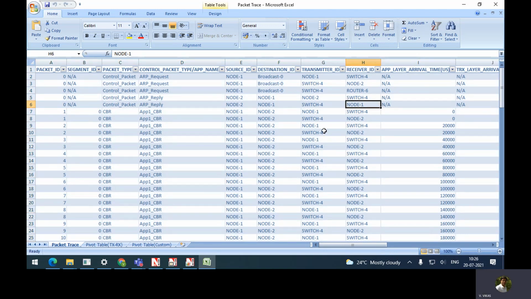After that, you can see different application packets. APP1 means CBR packet 1. Similarly, APP2 will be application CBR packet 2. Like that, we are going to have node 1 to node 2. Node 1 will forward to switch 4, and switch 4 will forward to node 2. Like that, you are going to have all these. So what we need to observe is all these first 5 entities. Is it clear for everyone? Now you can simulate, try to see the animation and understand.